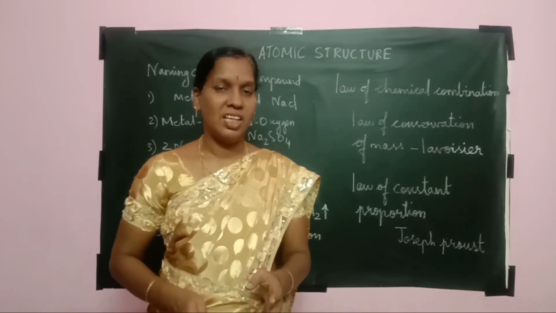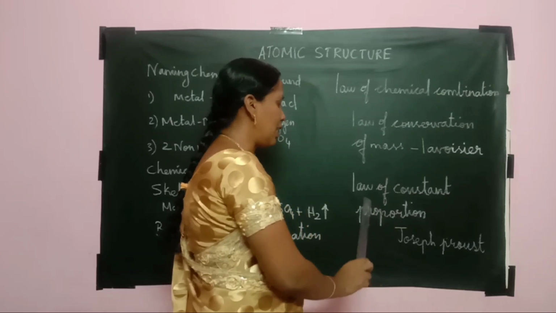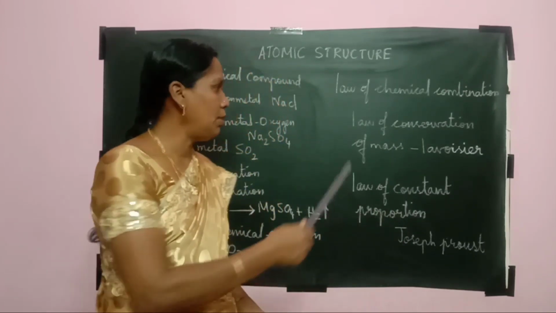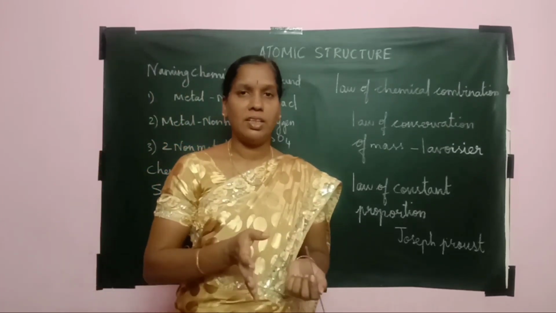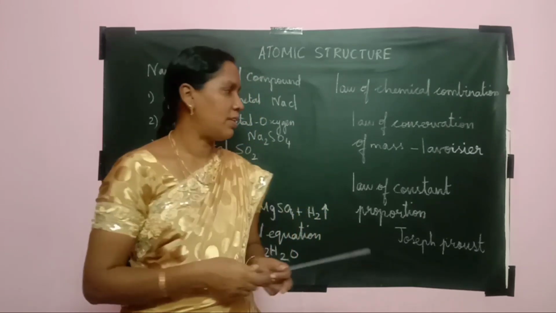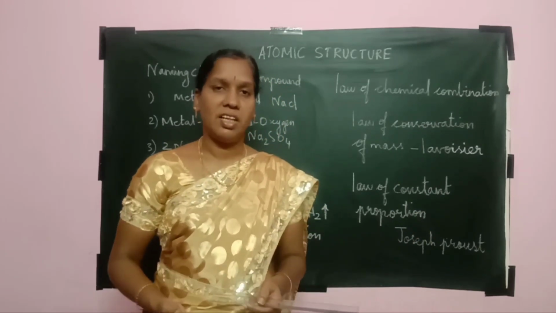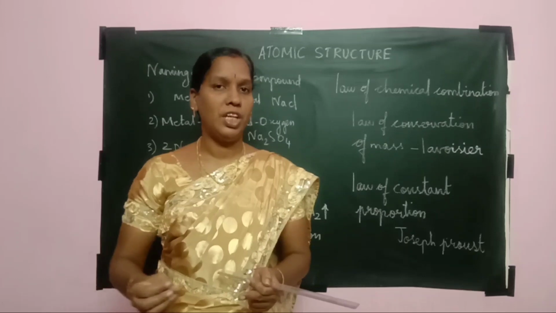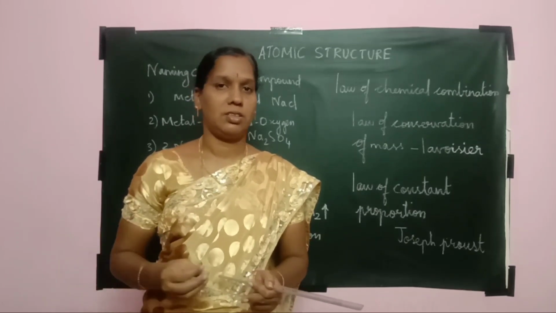But for us here, only two laws are given: the law of conservation of mass and the law of constant proportion. What do you mean by conservation of mass? The mass of the reactant and the product should have a relationship. It was found by the scientist Lavoisier, who states that the mass of the product should be equal to the mass of the reactant during chemical changes.